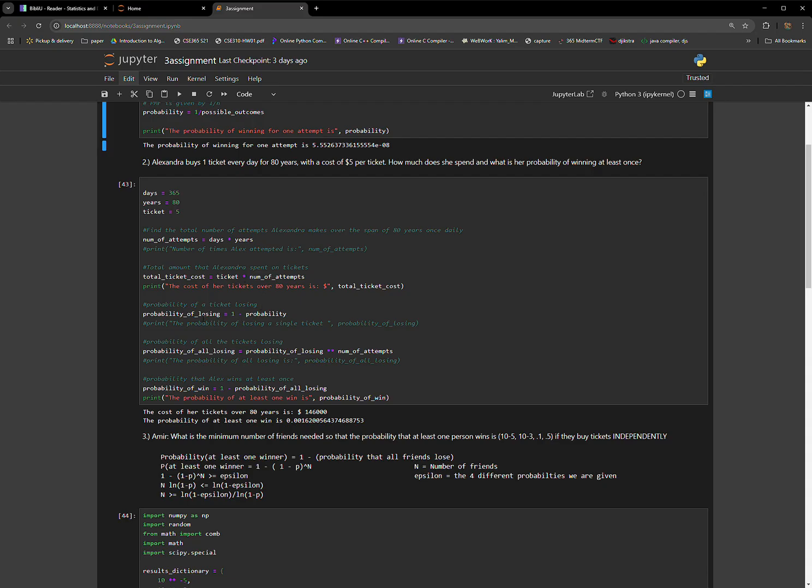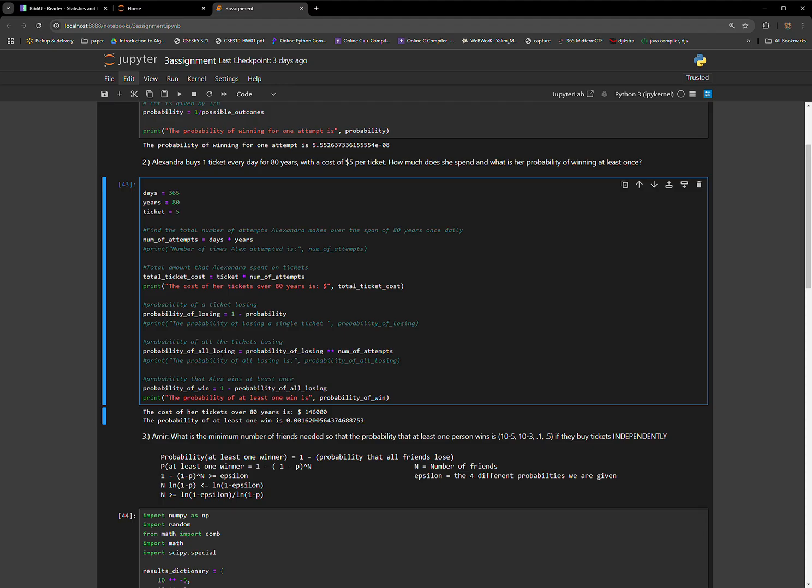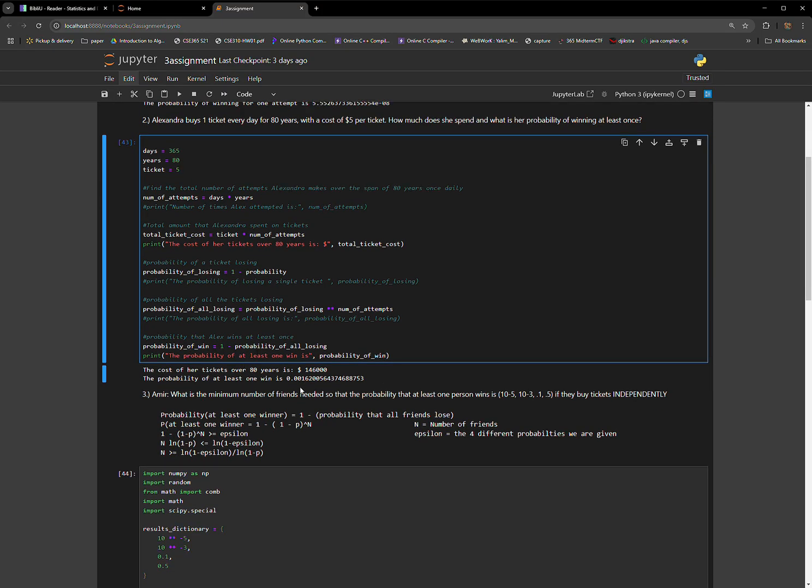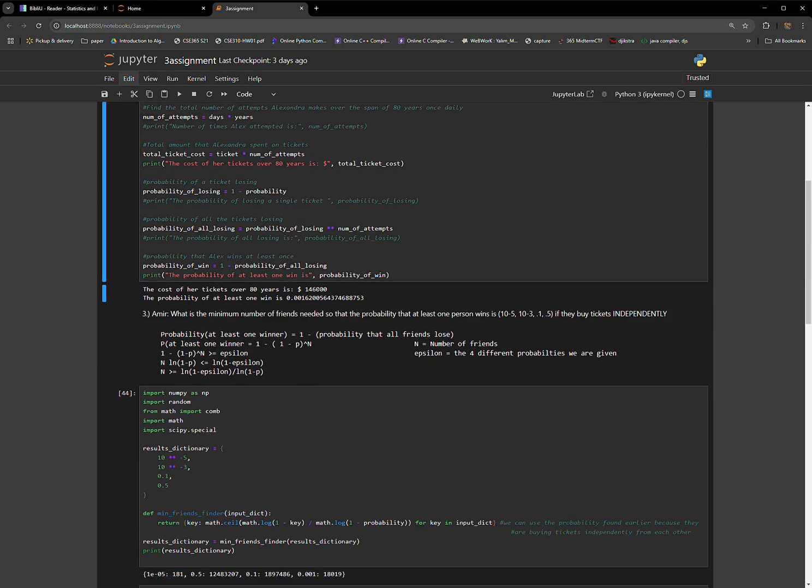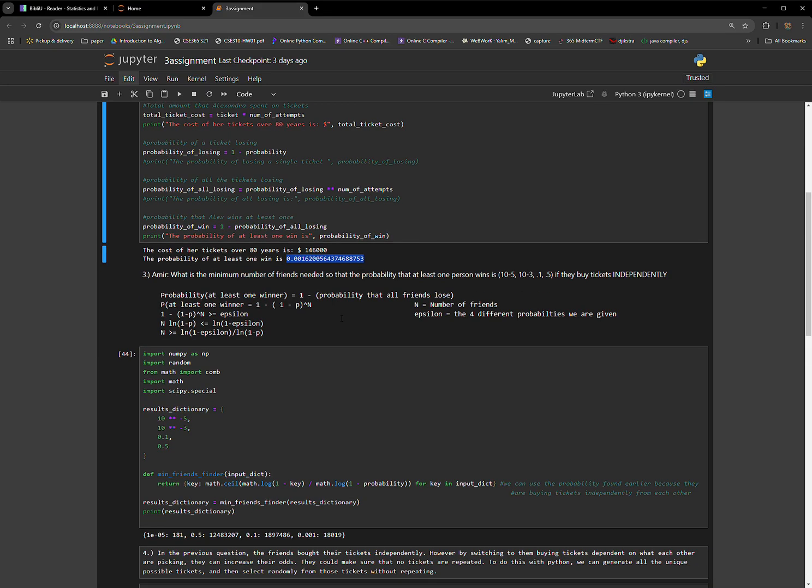First, you find the probability of losing, which is 1 minus the probability of winning. And then from there, you can find the probability of all the tickets losing. And then you subtract that from 1 to get the probability of at least 1 ticket winning. And then I printed it out here. So the cost of all her tickets is $146,000, and the probability of at least one of the tickets winning is still less than a 1% chance. It's a very small amount as well.